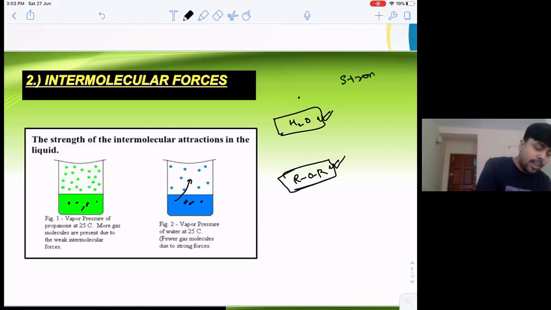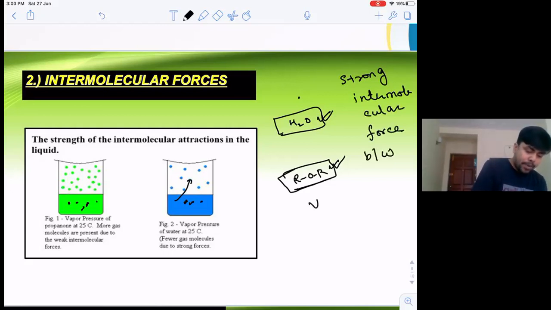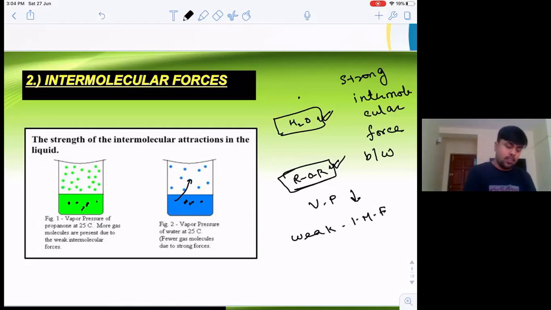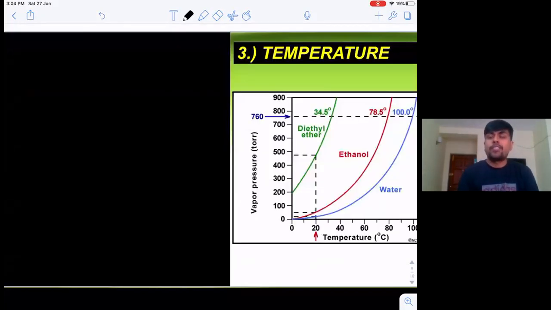Strong intermolecular force between the molecules, vapor pressure low. Weak intermolecular force, vapor pressure high. Why high vapor pressure? Tendency to leave the surface is high. Got it? The most important physical parameter which affects vapor pressure is temperature.